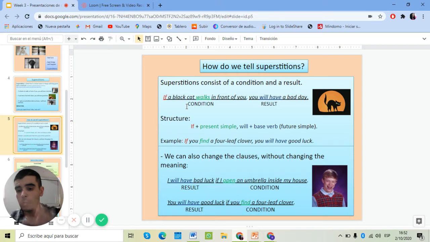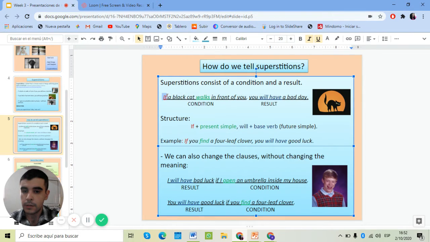Que consiste de una condición y un resultado, right? Most of the time the conditions begin with the word if, right? If means si. La palabra if significa si, indica como una posibilidad, right? If a black cat walks in front of you, that's the condition, you will have a bad day. That's the result.